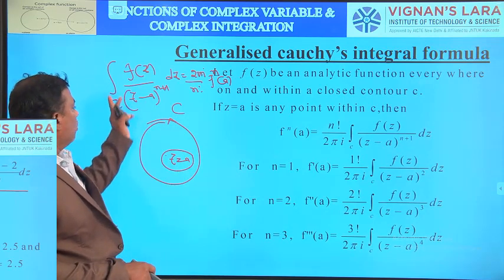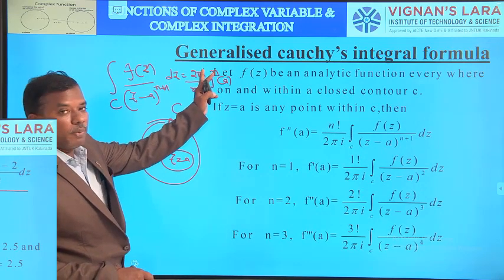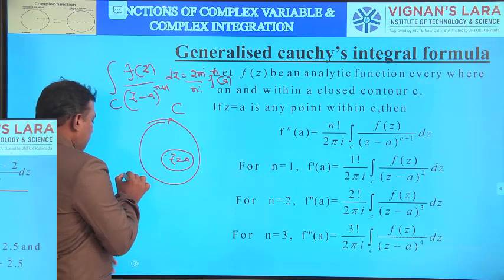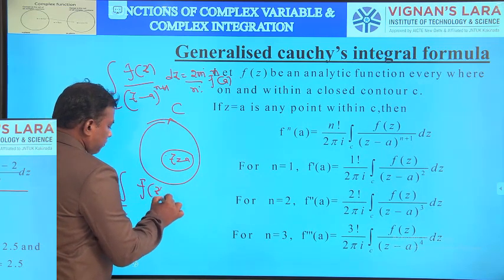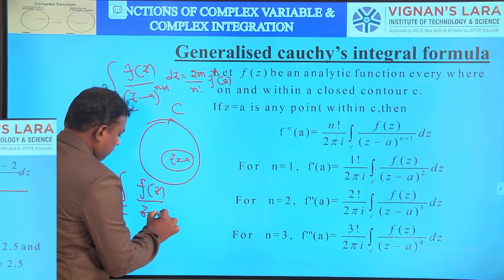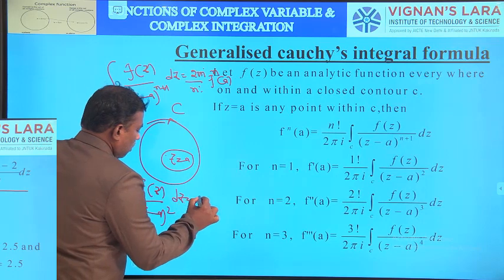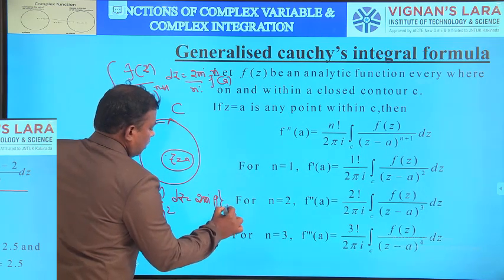Then integral over C of f of z by z minus A whole power n plus 1 dz equal to 2 pi I by n factorial f power n of A. Mod z equal to 2.5 means x square plus y square is equal to 2.5 square. This is a circle with center 0, 0 and radius 2.5 units. So draw the circle. This is the circle.